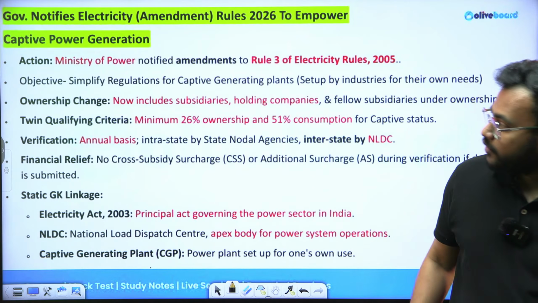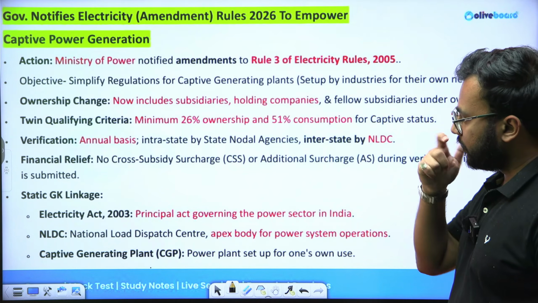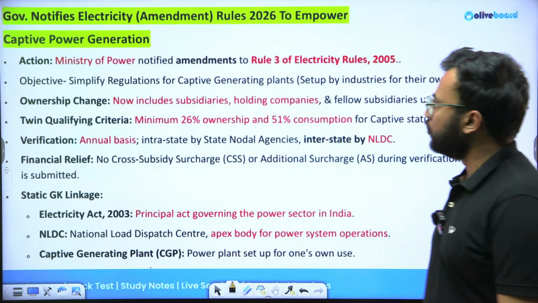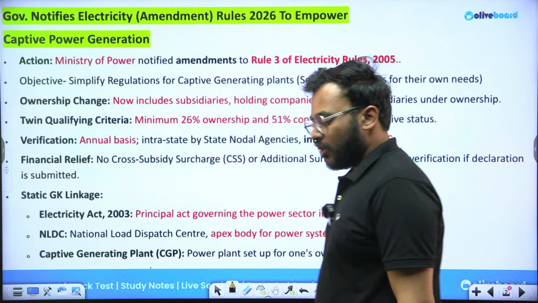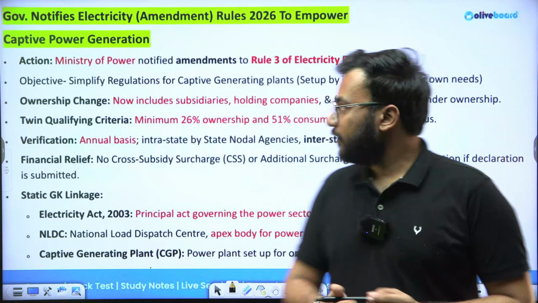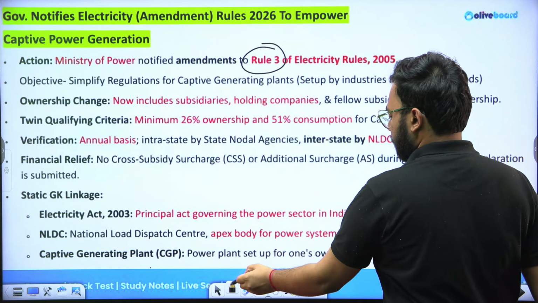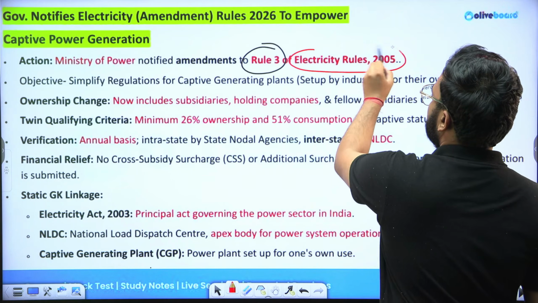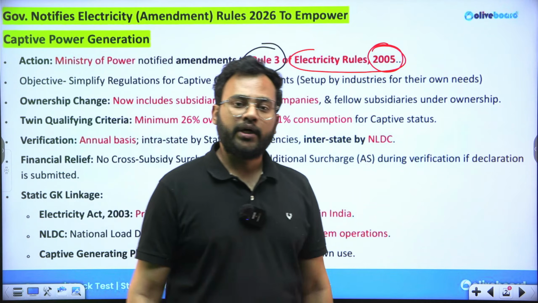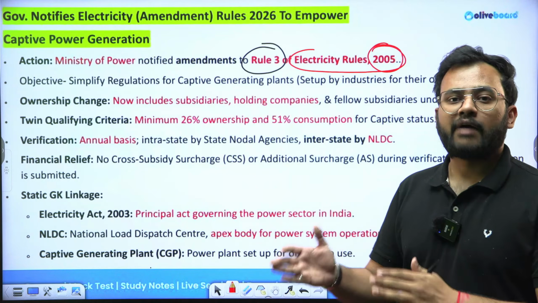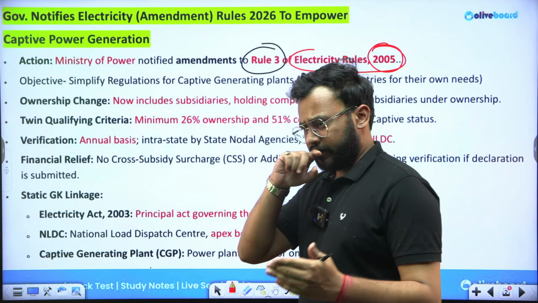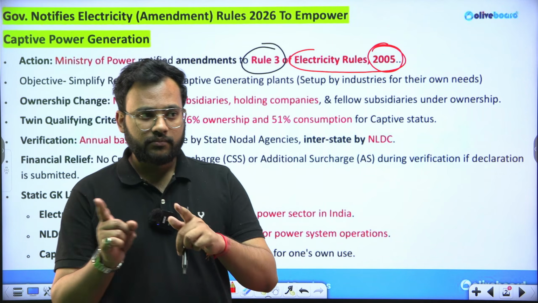So the first news which seems to be important here is regarding the government notification of the Electricity Amendment Rules 2026. The government has recently come up with an amendment which has amended Rule 3 of the Electricity Rules of 2005. This is pertaining to the use of captive power plants. This entire amendment is focusing upon the regulation of the captive power plant.